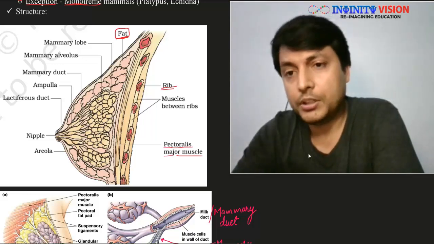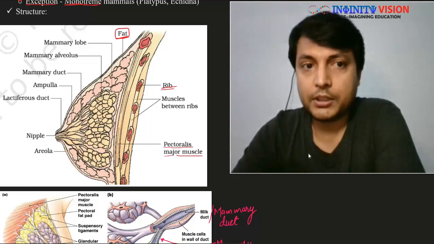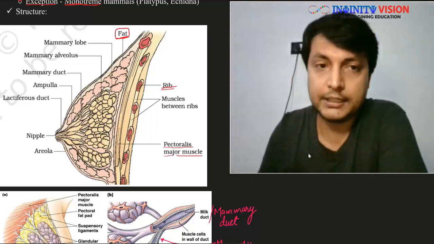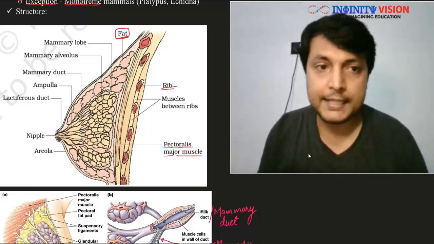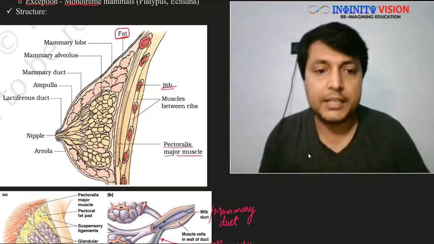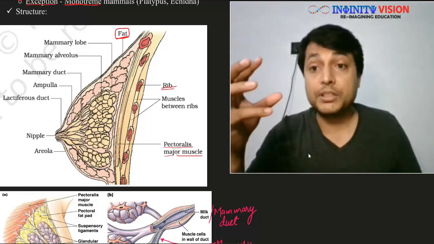Also, it depends on other factors, like overall body fat content. So overall there is fat in this gland.